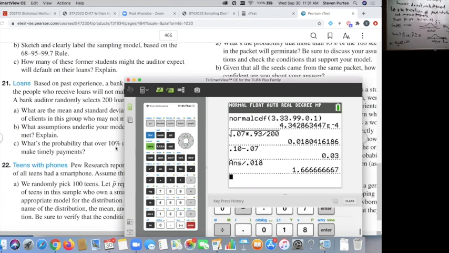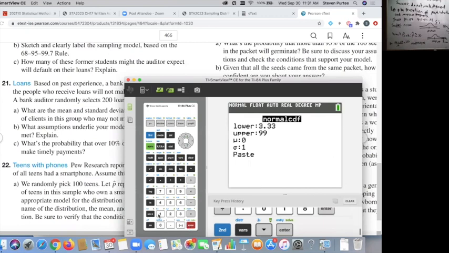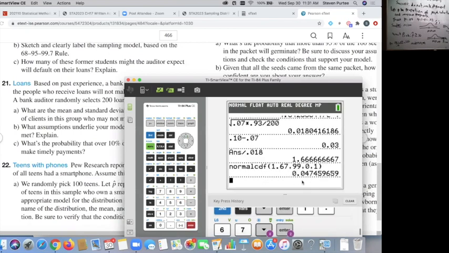Now we do normal CDF, from the smallest thing I shaded to the biggest. 1.67 to 99. I'm just going to type that in the calculator. So 1.67 up to 99, hit paste. 4.7%, or 0.047.